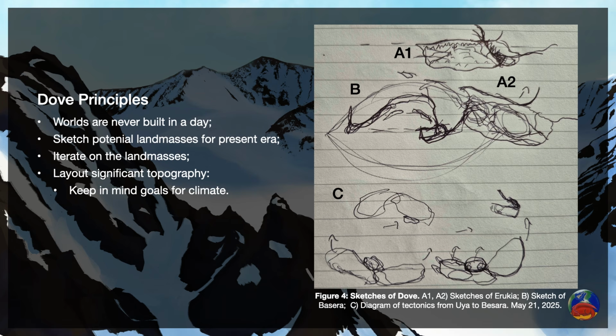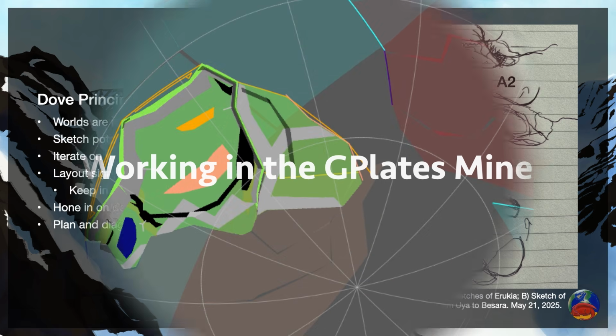For section B, we can see the sketches honing in on the desired shape of the Taiki Sea and the land masses of eastern and western Bussera. And as a part of sketching, it's important to plan and diagram out your plate movement in advance, like I do at the bottom of the figure in section C. Thinking through these motions prior to digitally or manually constructing a tectonic history will make the process much smoother. It's only after I'm confident that my goals have been met do I begin the next step.